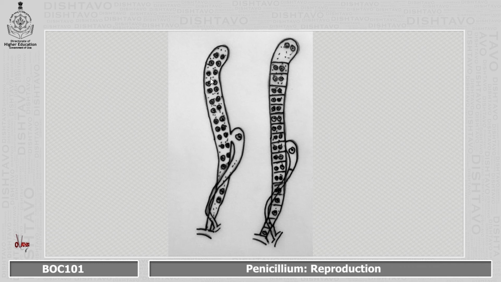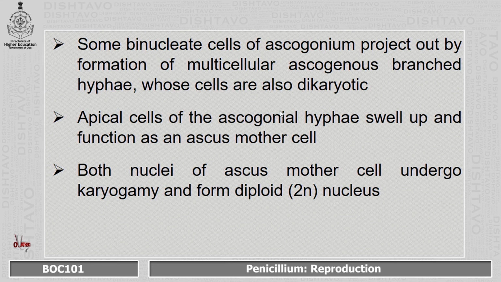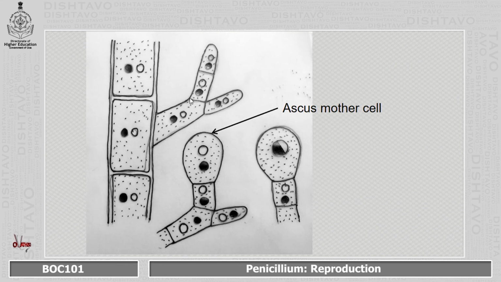So, here the pairing of the nuclei takes place within the ascogonium and then there is a formation of cell wall by which a cell is formed which has two nuclei. Each cell will have two nuclei. Some binucleate cells of ascogonium project out to form ascogenous hyphae, and the cells of these ascogenous hyphae are also binucleate.